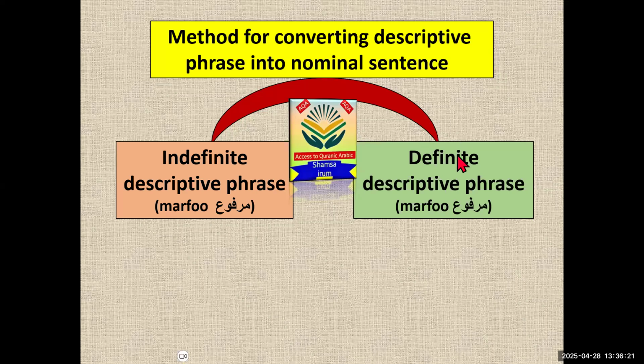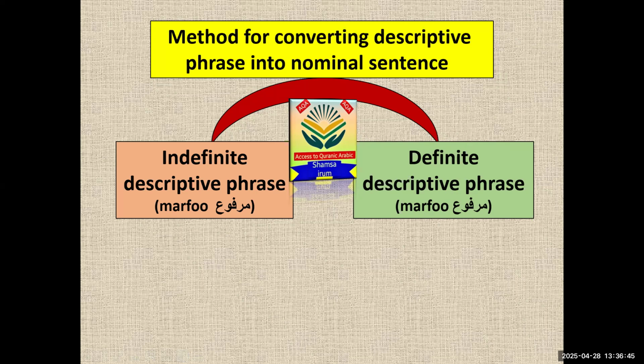And I will tell you why I wrote here marfu, because the descriptive phrase can be marfu, mansoob, or majroor. But in today's lecture, I will choose only the marfu descriptive phrase, because when we convert into jumla ismiya, the parts of the jumla ismiya, mubtada and khabar, are both always marfu.